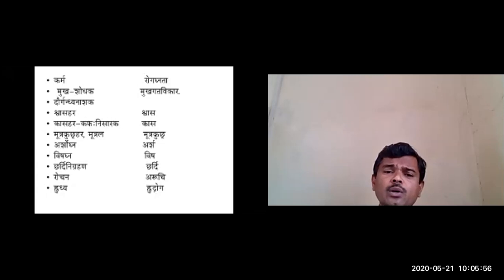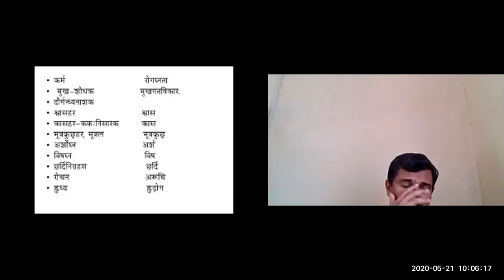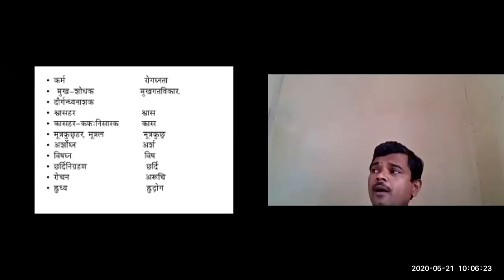It also has Arshogna karma, indicated in arsha. It has Vishagna karma, indicated in visha. It has Chardi nigrahana karma, indicated in chardi. Rochana karma, indicated in aruchi. And Hridya karma, indicated in hridroga. This Hridya karma is mentioned in Kaiyadeva Nighantu. In Indian Materia Medica by Dr. K.M. Nadkarni, he correlates the Hridya karma of Ela as a cardio-stimulant.